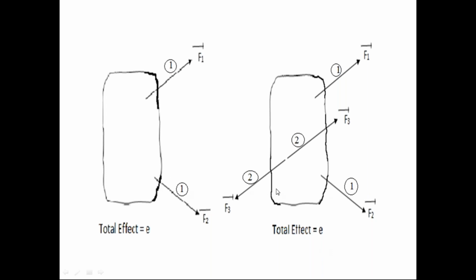So look at these two diagrams. In the first diagram, the rigid body is subjected to only the first force system, F1 bar, F2 bar. In the second diagram, the rigid body is subjected to the first force system and also to the second force system. We apply the second force system on the rigid body, but the second force system is in equilibrium condition. So the effect of the second force system on the rigid body is 0. So in the second diagram also, the effect on the rigid body is the same as the first diagram.